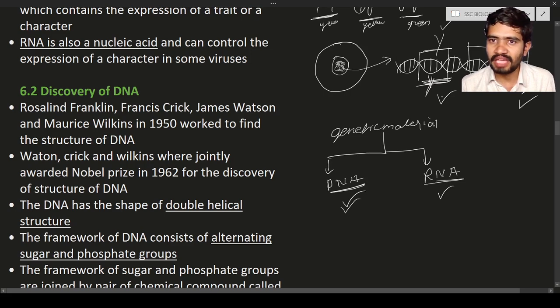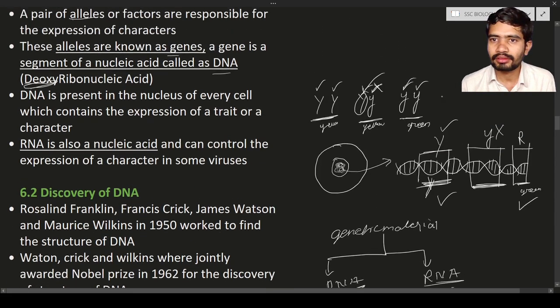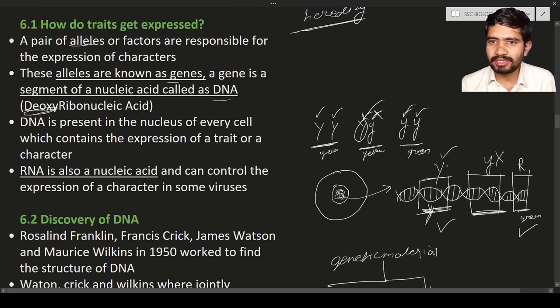Here the expression of capital Y will be the expression of yellow color, or the green color, or the round shape, or the wrinkled shape. These all are the characters. This expression is mainly controlled by the genetic material, or the genes present in the DNA.